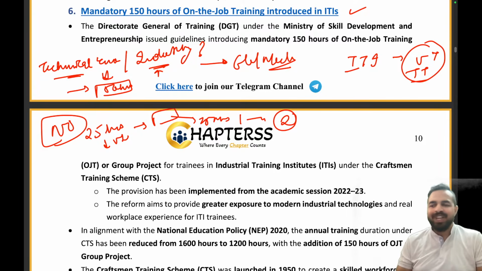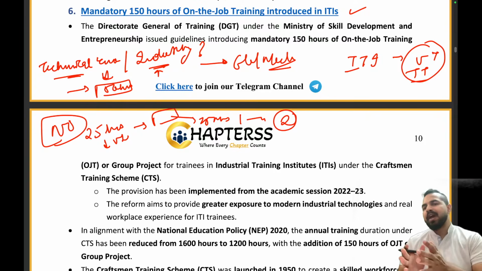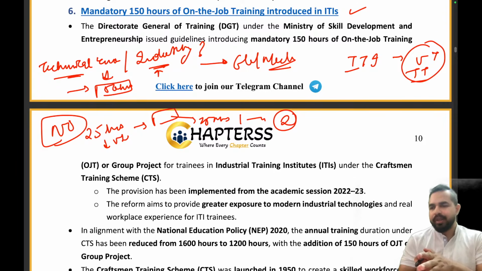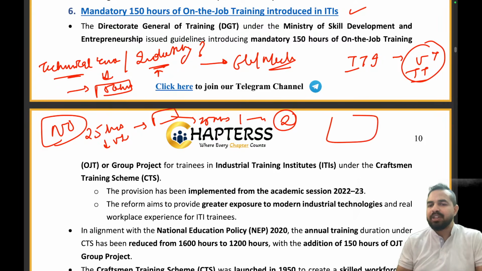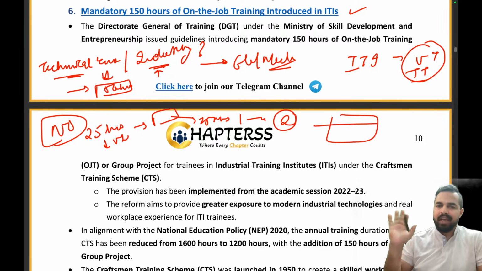So basically, this is the similar part I am trying to make you understand in these ITIs. What was happening is people are having good technical knowledge, but they are not having practical exposure. So without practical exposure, the knowledge is not going to help you out. That is why we want the people to have some practical exposure. They are having some good skills in the practicality as well, right? And what is the requirement of the industry right now? We have to understand that, and that is the reason that we have come up with this particular part. Clear everyone?